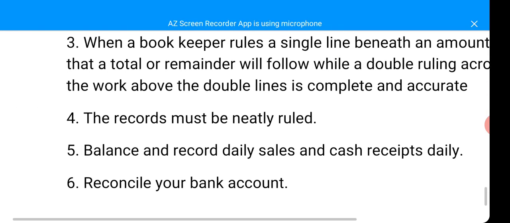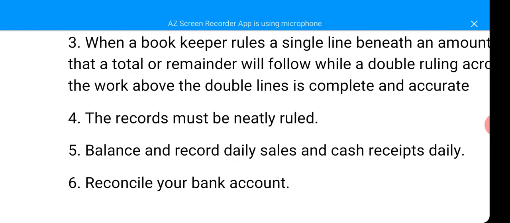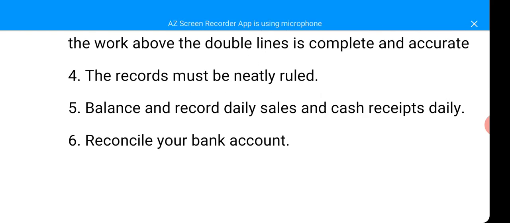The next thing we're going to look at is that the records must be neatly ruled. As a good bookkeeper, your work must be neat. So if you're a small scale business and you want to draw your book of accounts yourself, you use a ruler to make your account neat. Then balance and record daily sales and cash receipts daily. That is, your transactions must be recorded every day. Not that somebody says the sales for today, I will record it tomorrow. No, you must record every transaction every day.